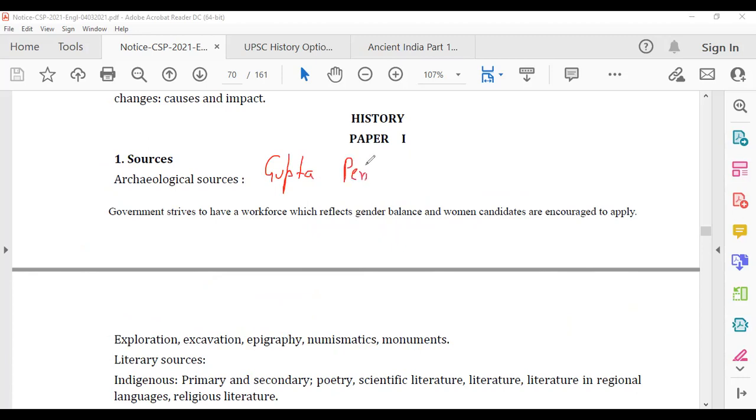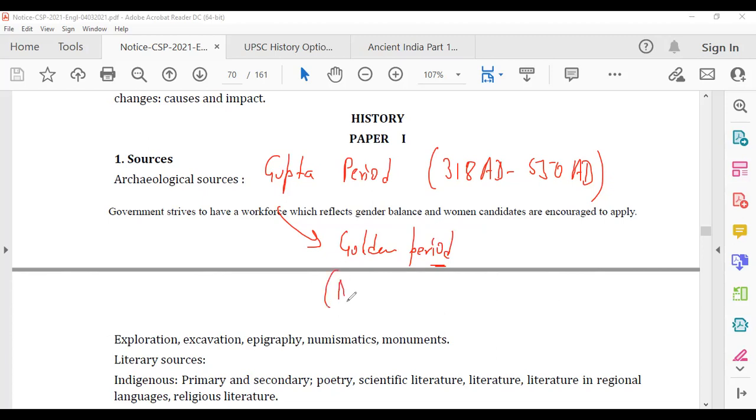Gupta period, which according to many historians is from 318 AD to 550 AD. It is called the golden age by nationalist historians. Nationalist historians said that this was the golden period. Why they said it, what was the reason behind it, we'll talk about this in detail. Maybe they were countering the colonial historians who were portraying various periods as dark age, or maybe there is something more to it. Fine, Gupta period.